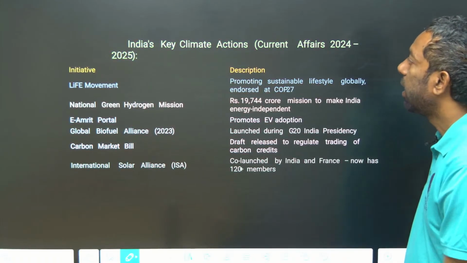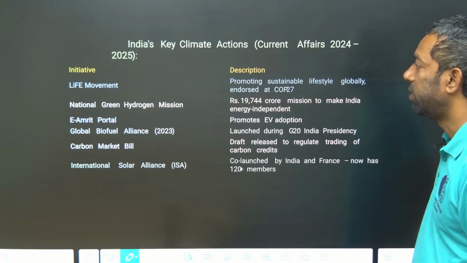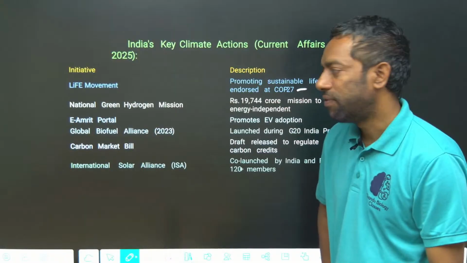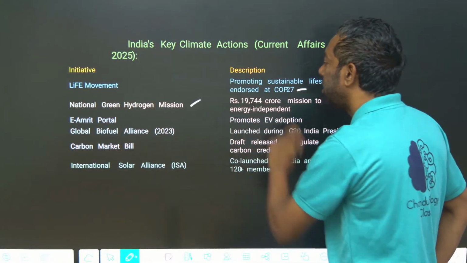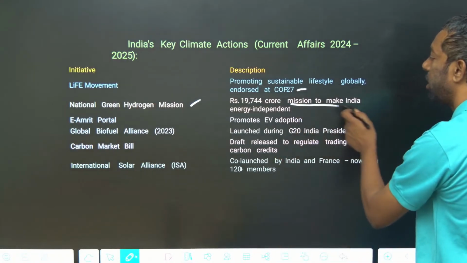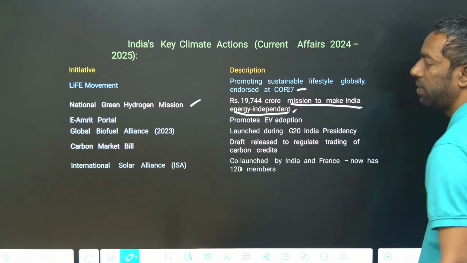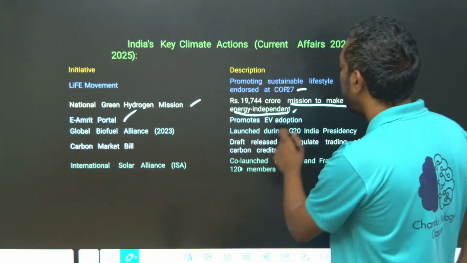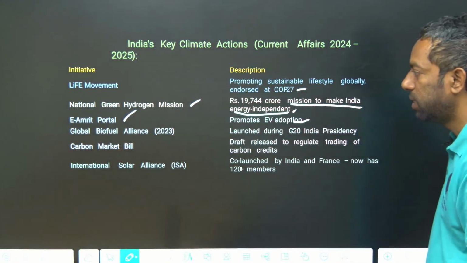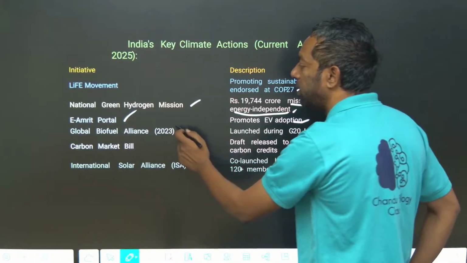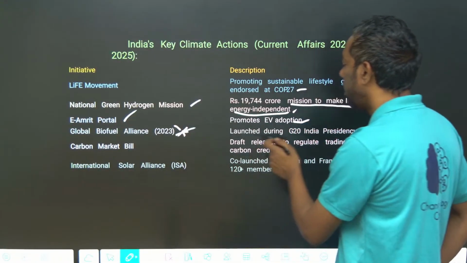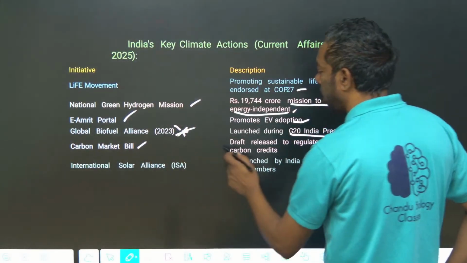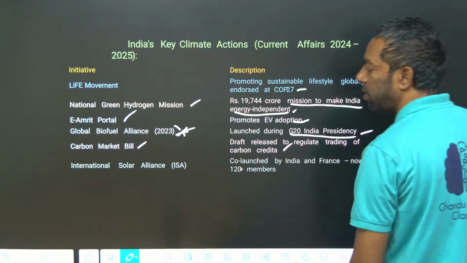Next, India's key climate actions, current affairs. LiFE, promoting sustainable lifestyle globally. The National Green Hydrogen Mission, a mission to make India energy independent. The E-Amrit portal promotes adoption of EV vehicles. The Global Biofuel Alliance, this is important, was launched in 2023 during the G20 presidency. The Carbon Market Bill draft was released to regulate carbon reduction.